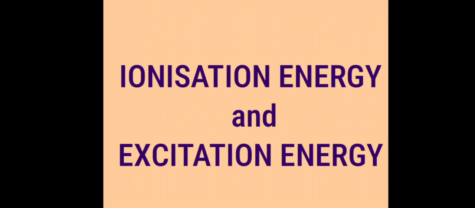See, the definition is like this: the excitation energy is defined as the energy required to raise an atom from the normal state into the excited state. So for a hydrogen atom, the energy of an electron in the ground state is minus 13.6 electron volt, and in the next higher state it is minus 3.4 electron volt. In electron volt, that is minus 13.6 and the next higher state is minus 3.4.